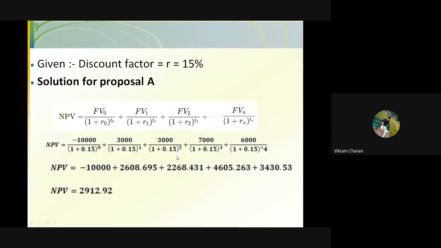Okay, so this particular cash flow value goes on changing accordingly. Okay, if we are predicting for the future, then whatever the earning for the future, the value of that particular earning will be different in case of a net present value. Okay, so that will account for the time value of money. That will account for the time value of money.